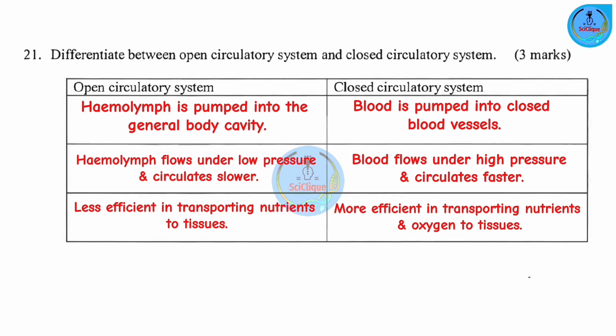When I talked about the open circulatory system, I did not mention transportation of oxygen because in the open circulatory system, such as that which is found in arthropods, in insects, the circulatory system is not involved in transportation of the respiratory gases. Yani, it's not involved in transportation of oxygen and carbon dioxide. Kabisa. The system that is involved in the transportation of these gases is the tracheal system. Okay?